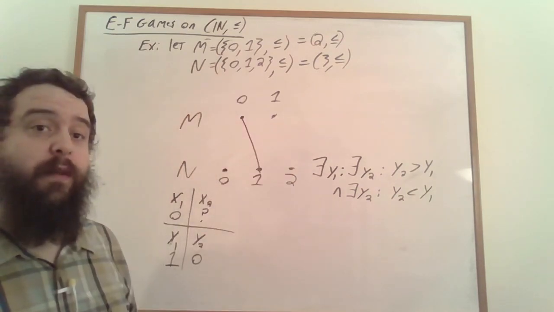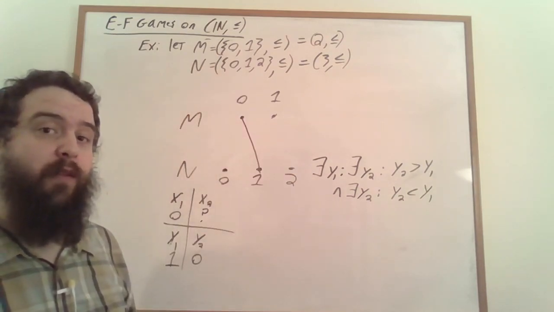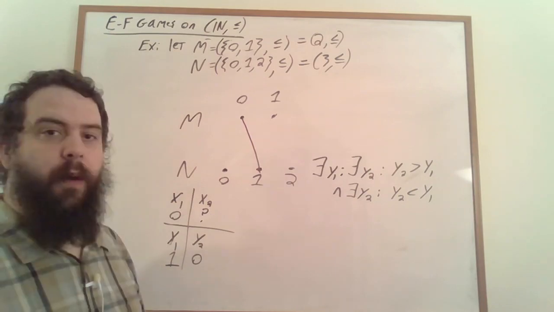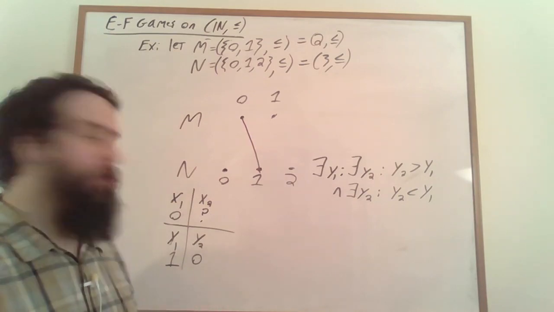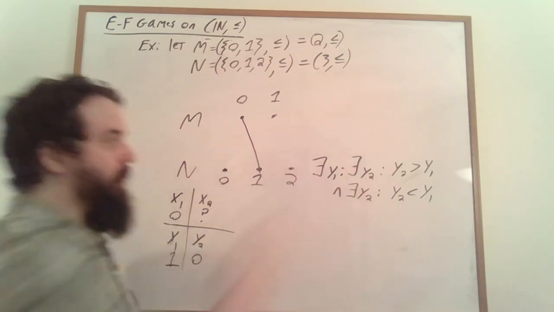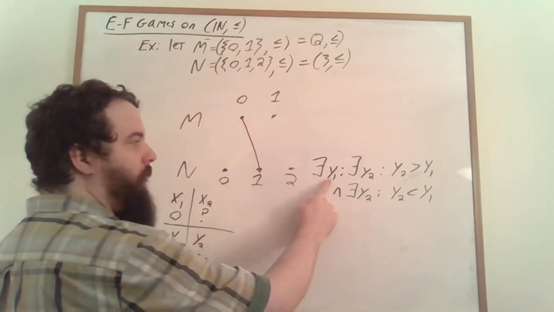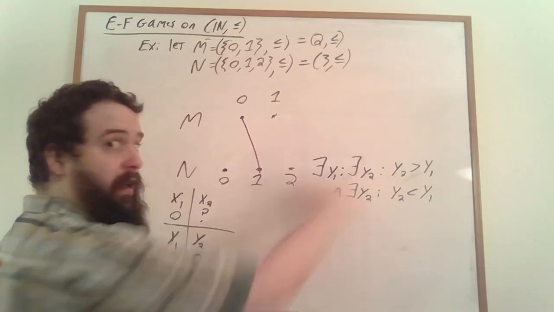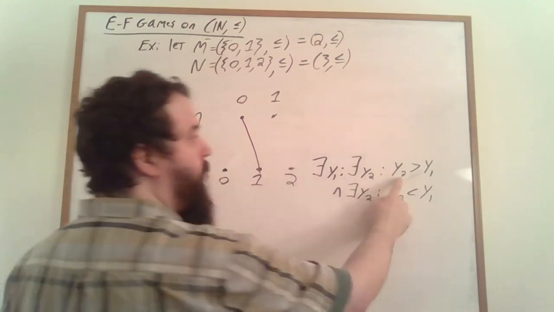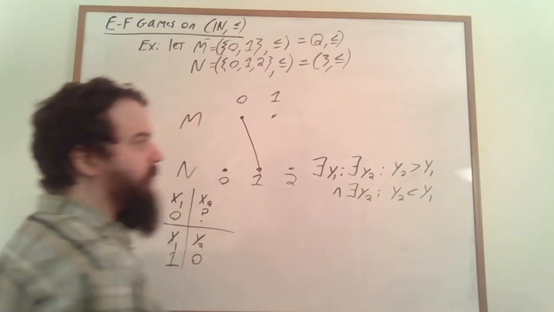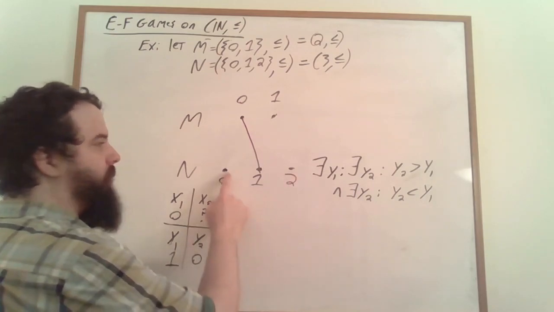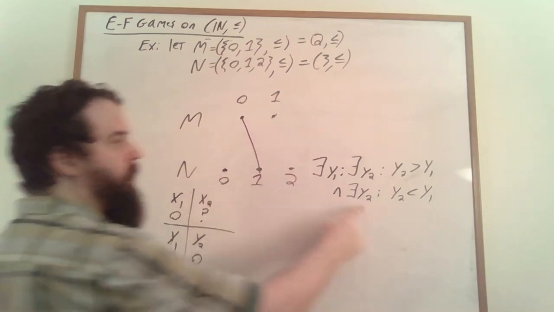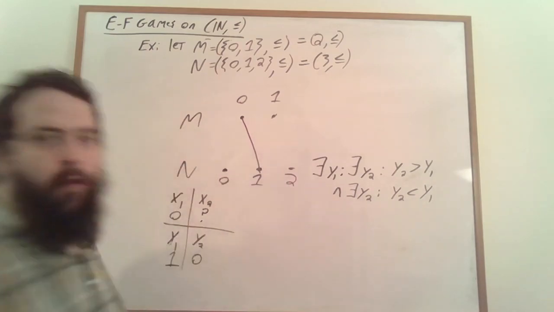I usually consider it bad form to use the same variable twice in the same formula, but I hope this makes a connection between the game and the formula. Spoiler can pick a y1 such that there is a place to play on turn 2 where y2 is greater than y1, and there's also a place to play on turn 2 where y2 is less than y1.